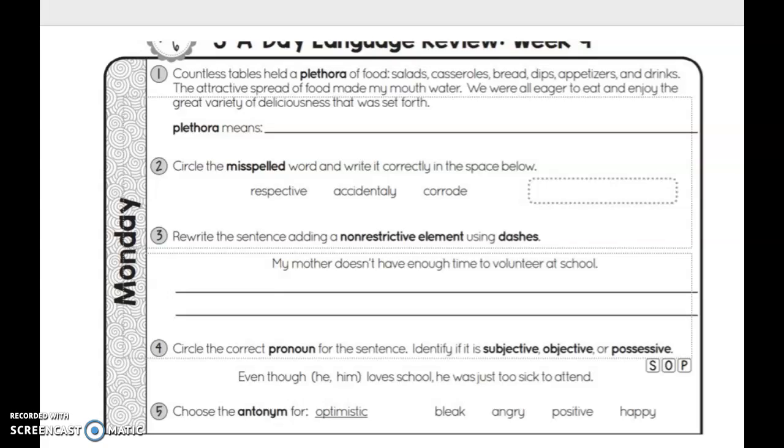Number 2, you're circling our misspelled word. We have respective, accidentally, and corrode. So figure out which word is misspelled and then spell it correctly. For number 3, non-restrictive elements, you're adding extra information to our sentence about our subjects. So my mother doesn't have enough time to volunteer at school. Our subject is my mother. So that is what you should be writing.